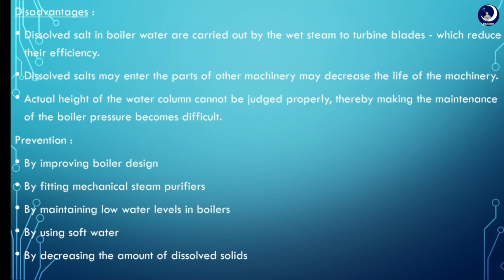These are some of the disadvantages: reducing the efficiency of turbine blades. The dissolved salts may enter the parts of other machinery, which may decrease the life of the machinery. We can prevent priming by improving the boiler design, by fitting mechanical steam purifiers, and by using soft water.